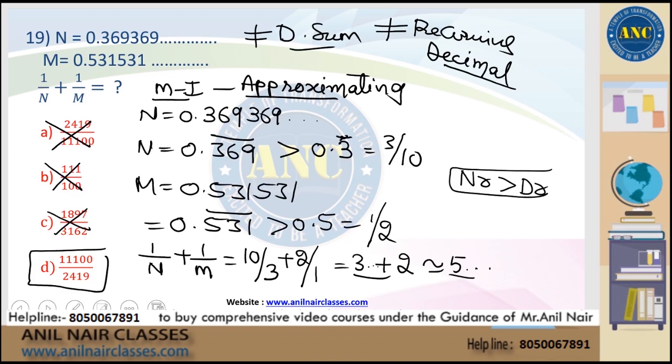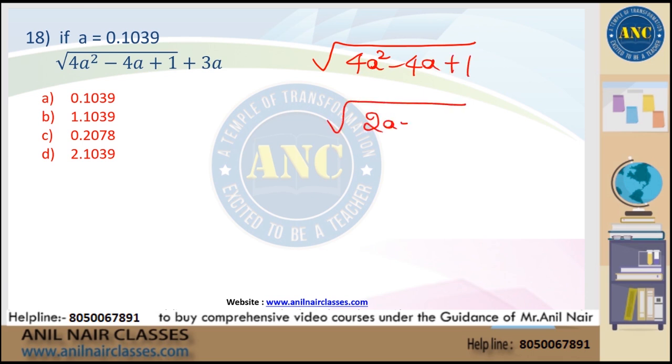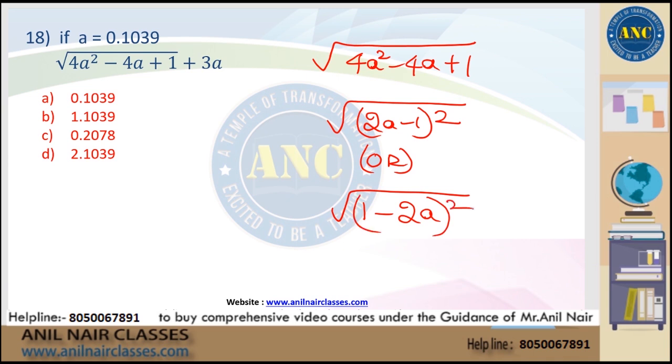Now, 18th. Now see here, sir. Square root of 4a square minus 4a plus 1. This is nothing but square root of 2a minus 1 whole square, or square root of 1 minus 2a whole square. Both the cases are true. So this will result in answer 2a minus 1 or 1 minus 2a. Substitute.